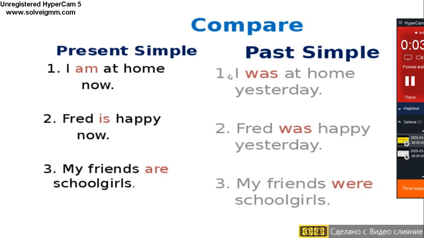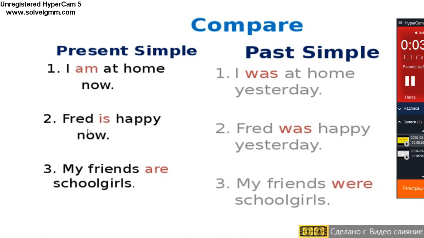Now, what happened to the sentence in past simple? In past simple, I was at home yesterday. So we can see that am and now transformed to was and yesterday. The words was and yesterday we use only in past simple tense.